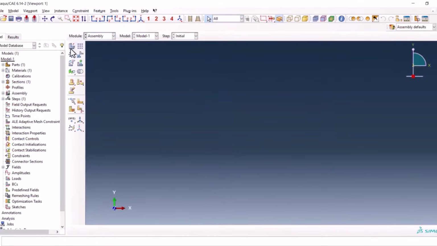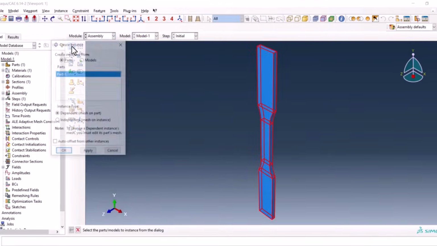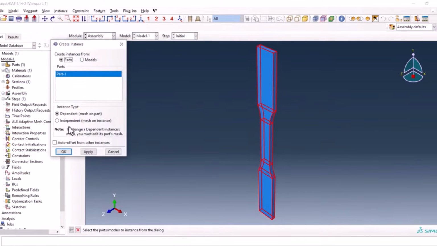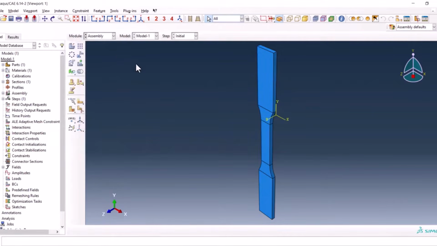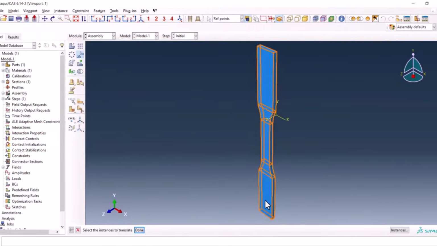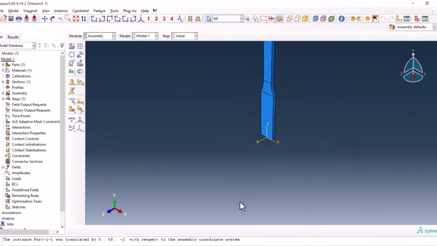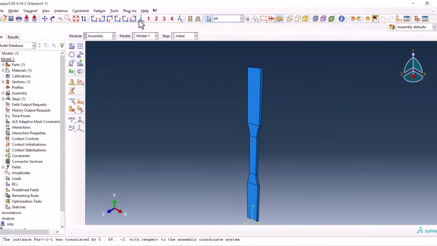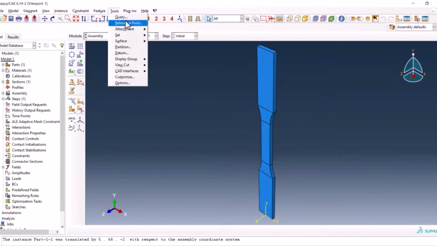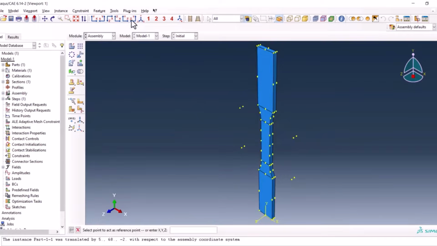Now we're good to go for the assembly, create instance and independent mesh. It's better to move the instance to this point because we are going to create a reference point and it's easier to follow.